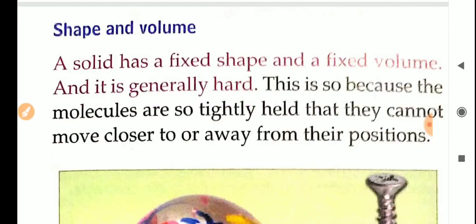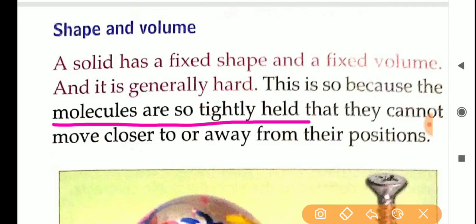Okay, why do they have a fixed shape, volume and why are they hard? Because in solid substances the molecules are tightly packed. Okay, molecules are so tightly packed and they cannot move from one place to another. That is why solid substances have a fixed shape, volume and they are generally hard. Understand? Because their molecules are very tightly packed, so they cannot move from one place to another.